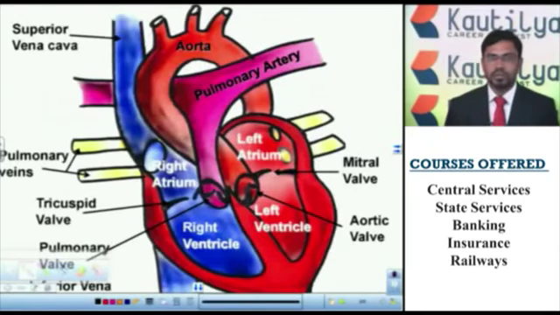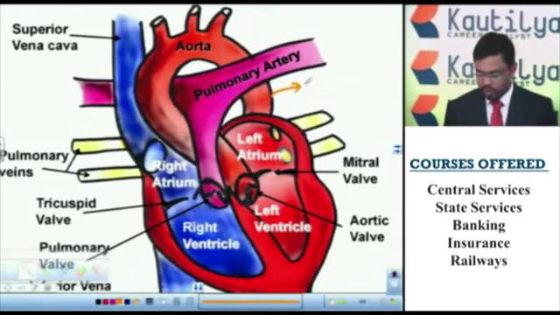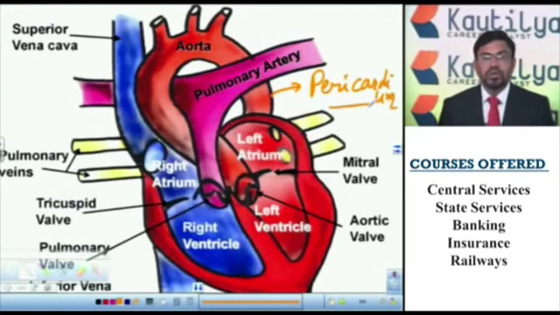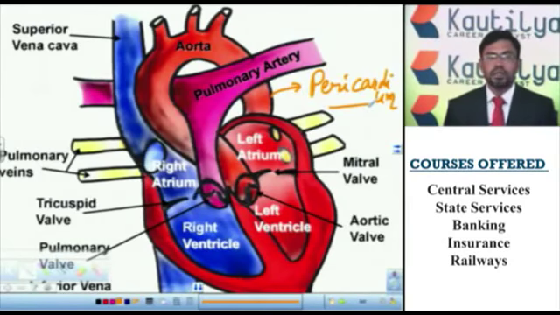The heart is surrounded by protective layers. These protective layers are called pericardium. The pericardium contains different layers, and in between these layers there is a fluid substance called pericardial fluid. This pericardial fluid acts as a shock absorber. It protects the heart from shocks and injuries.